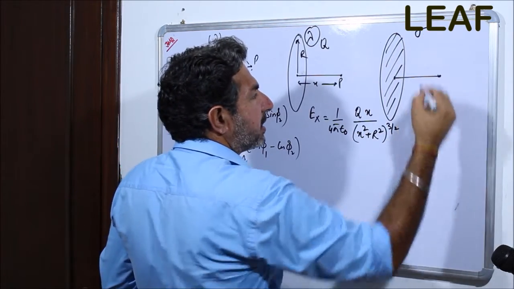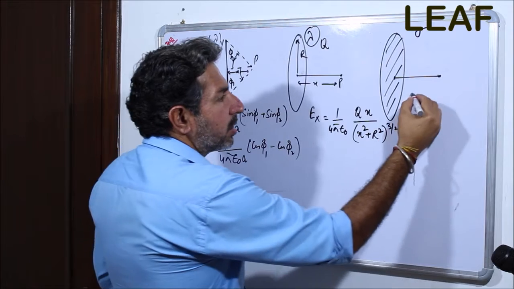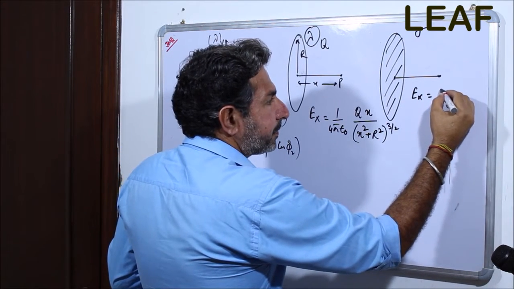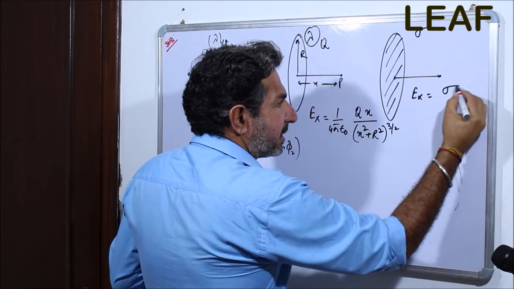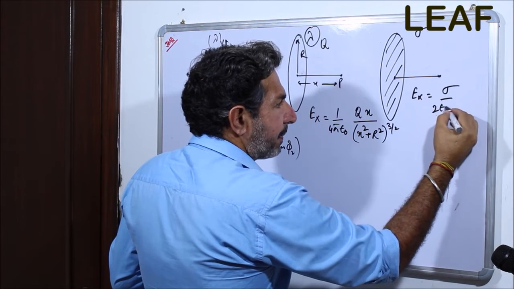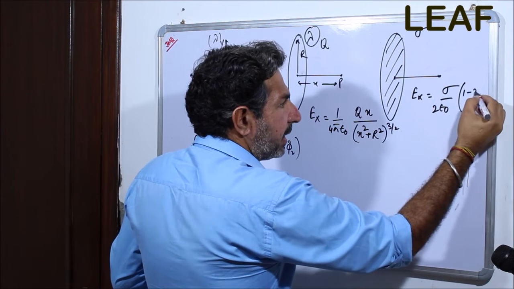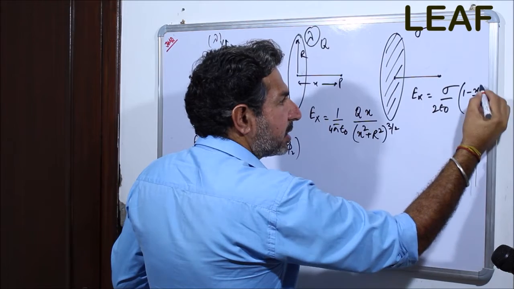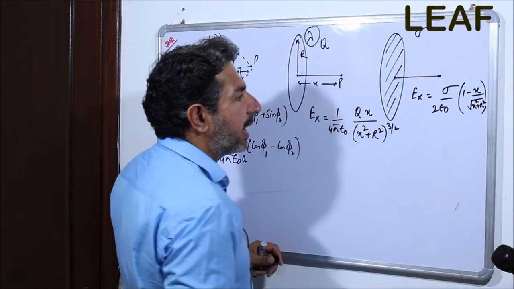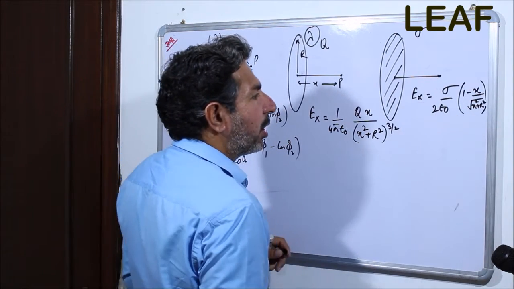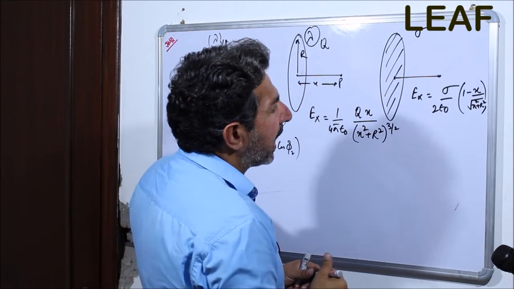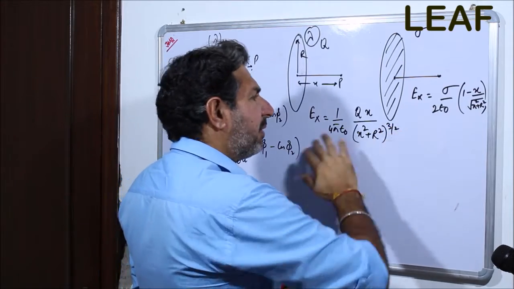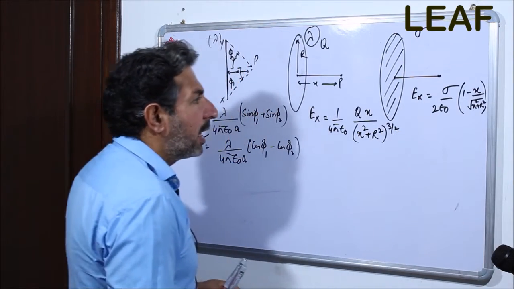And in the case of the disc, we are considering the charge density to be sigma. So Ex is given by sigma by 2 epsilon naught, times 1 minus x divided by under root of x square plus r square. This is again what we have done. In the same case, Ey will vanish because it is going to balance out.